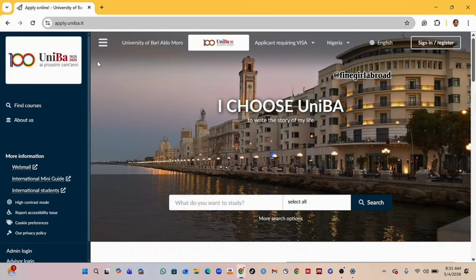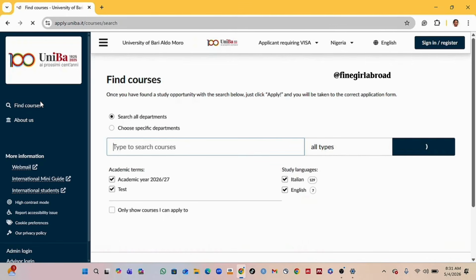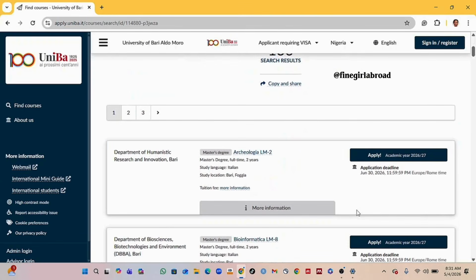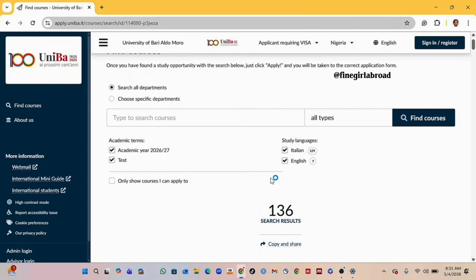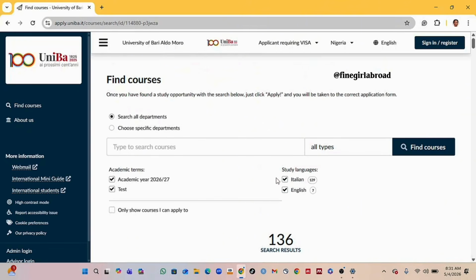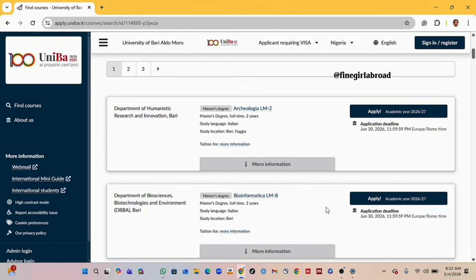Before we sign in or register, let's look at the program. On the left side here, let's look at the programs that they have in English that you can actually apply for. If you scroll down, these are the programs that they have. Can you see which is currently open now, and the application deadline is June 30. Some of them are in Italian, some of them are in English. To make it easier, you can just come up here and make use of this filter. Just untick the Italian, so that we have just 7 programs in English. Just untick that so that it brings those programs.